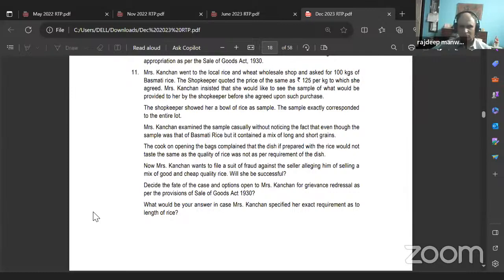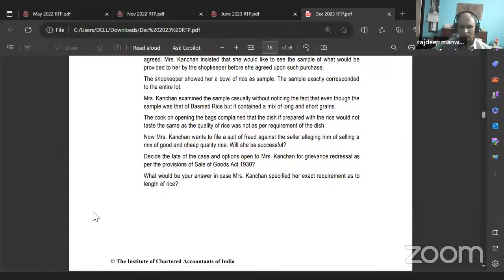The cook, on opening the bags, complained that the dish, if prepared with the rice, would not taste the same as the quality of rice was not as per the requirement of the dish. Now, Mrs. Kanchan wants to file a suit of fraud against the seller, alleging him of selling a mix of good and cheap quality rice. Will she be successful? Decide the fate of the case and options open to Mrs. Kanchan for grievance redressal as per the provisions of the Sale of Goods Act 1930. What would be your answer in case Mrs. Kanchan specified her exact requirement as to length of rice?